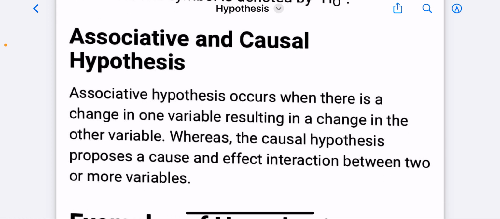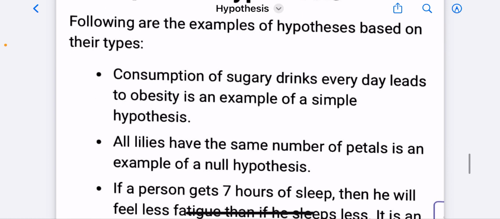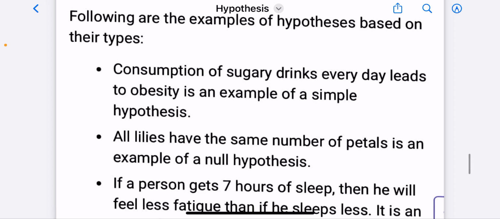Associative and causal hypothesis. An associative hypothesis occurs when there is a change in one variable resulting in a change in another variable, whereas the causal hypothesis proposes a cause and effect interaction between two or more variables. Examples of hypothesis. Following are the examples of hypothesis on the basis of their types.